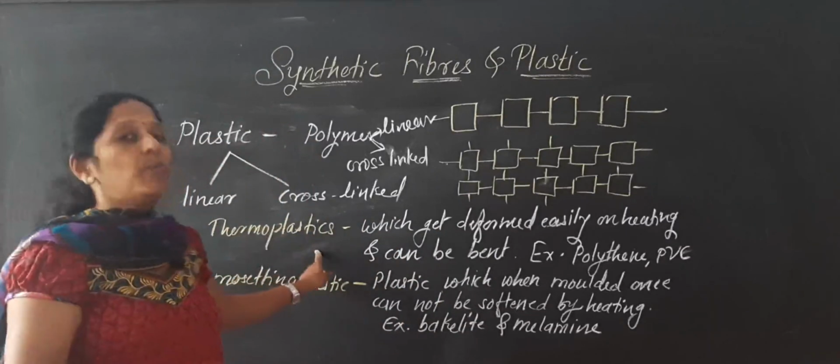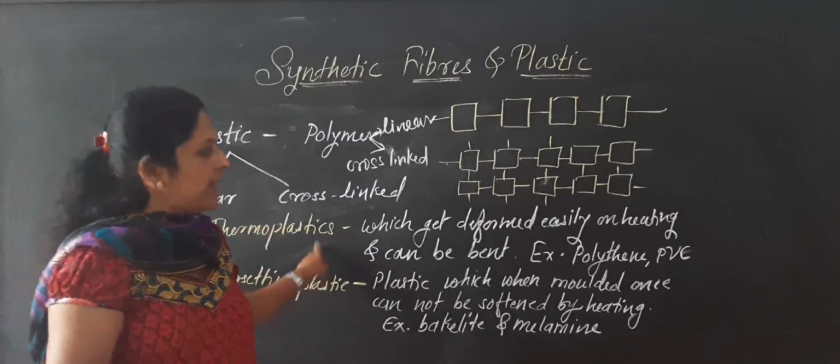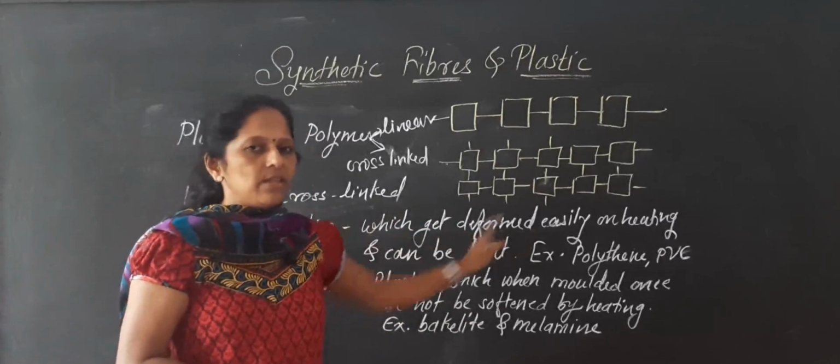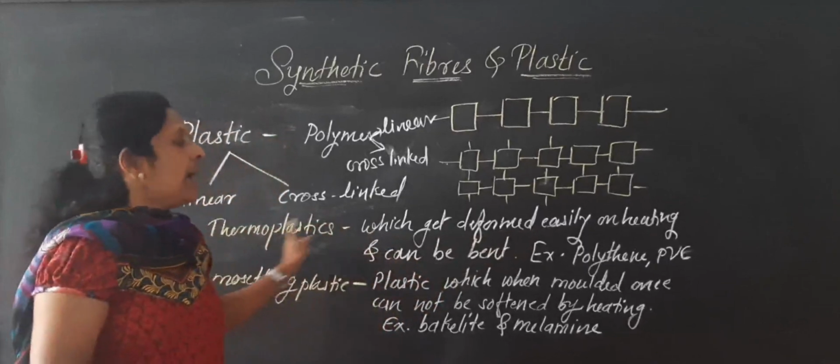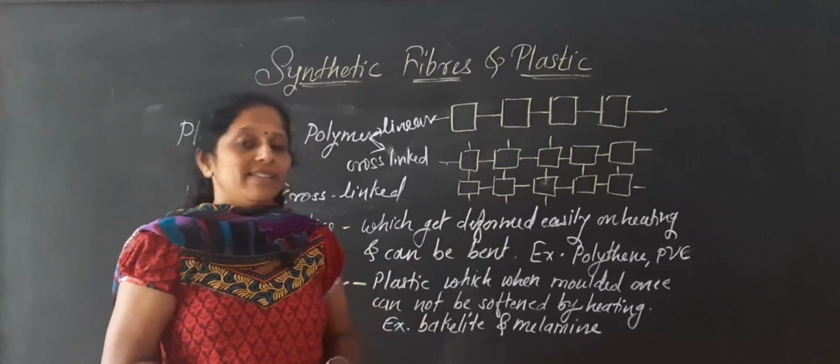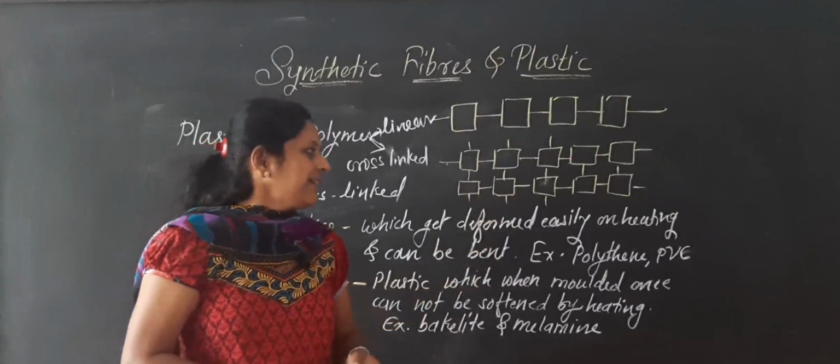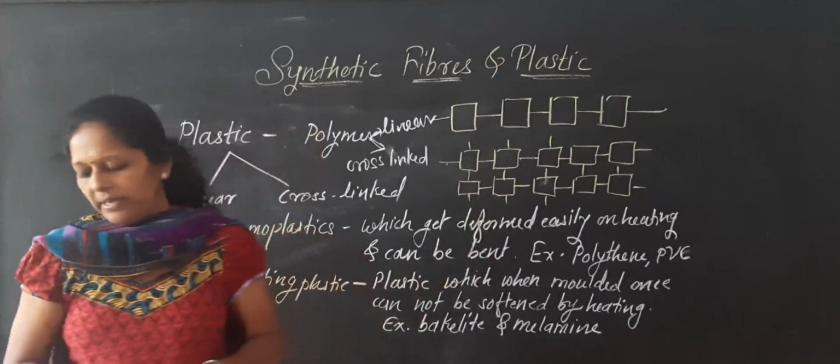That type of plastic is called thermoplastic. Thermoplastics change shape easily and bend easily. Examples are polythene and PVC, polyvinyl chloride.